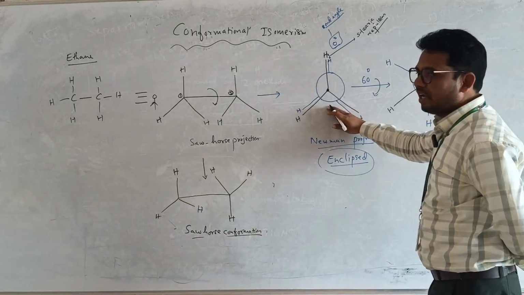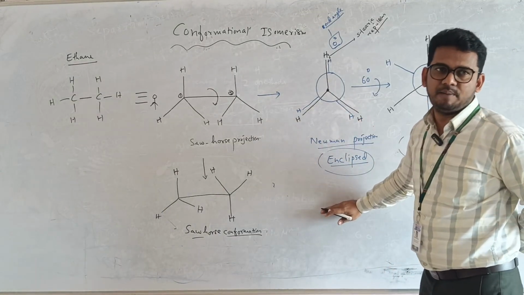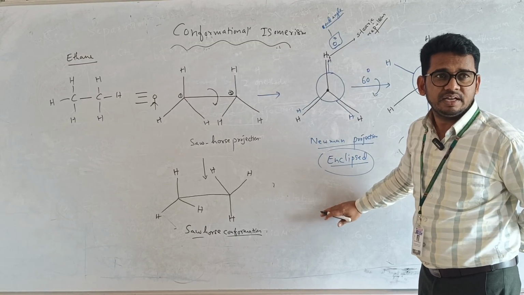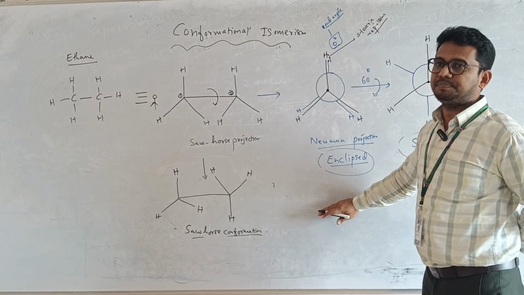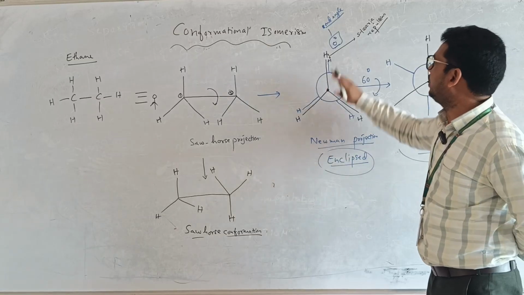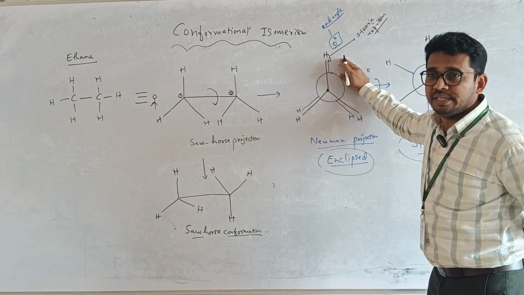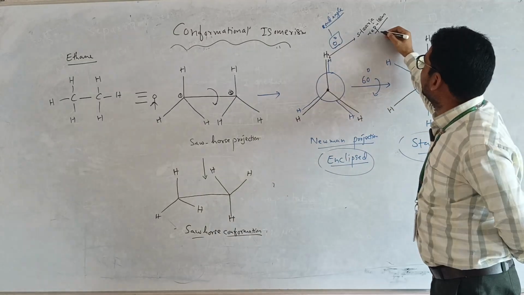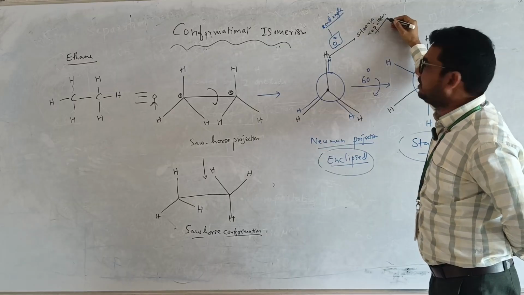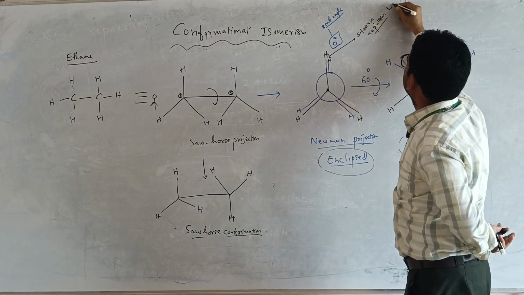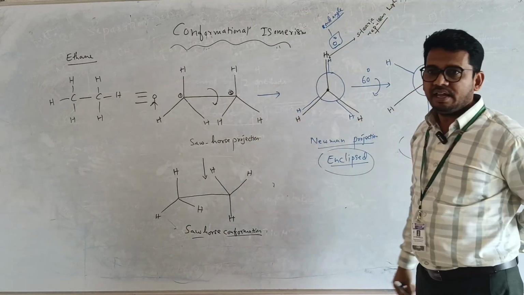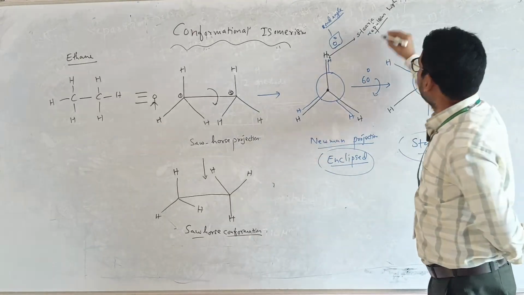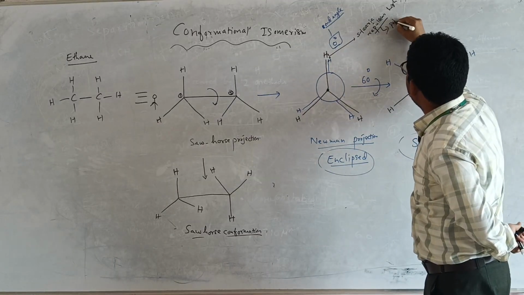Now we are observing the eclipsed form. In the eclipsed form, the hydrogens of both carbons are close to each other. That's why the steric repulsion will be high, which means the potential energy is also high.